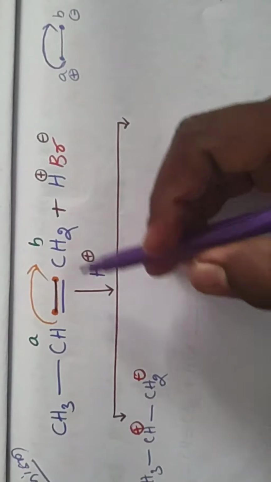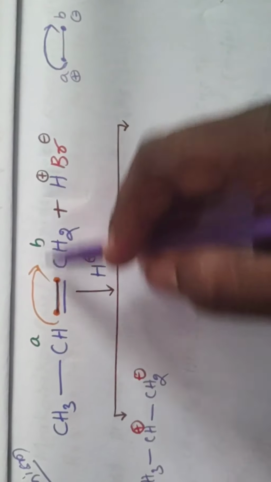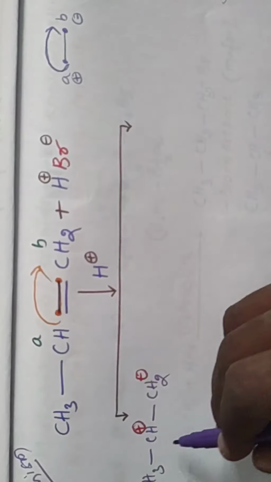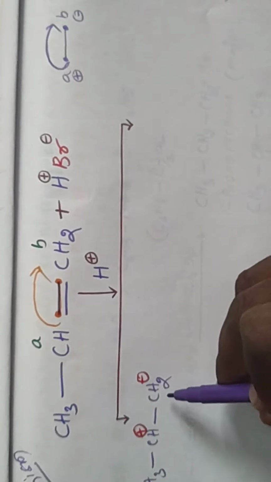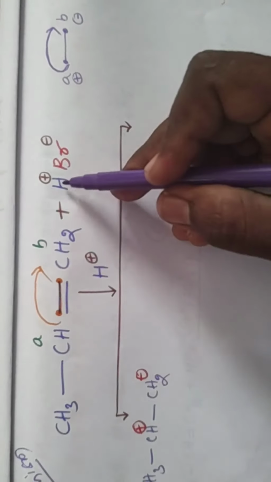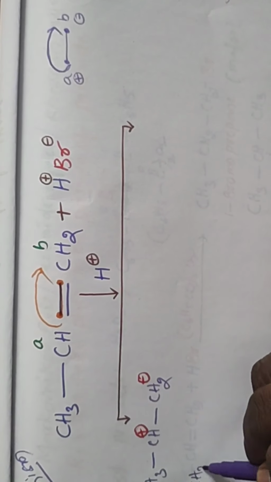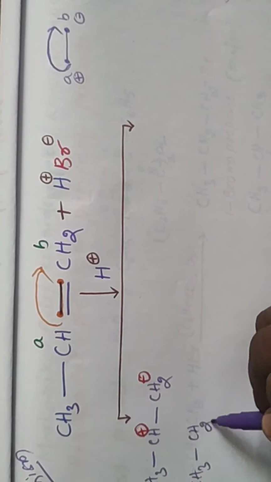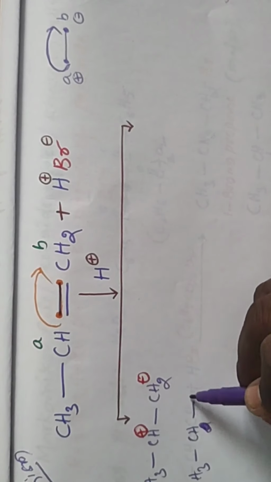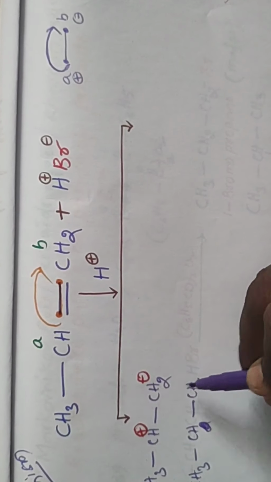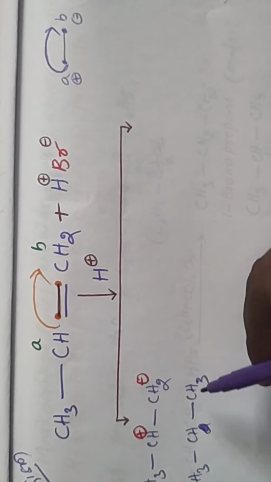Okay, so by the presence of H plus, in that, H plus is added to which position? This one. H plus is the electrophile, and this position is electron rich. So CH3, CH2, addition of H plus to this position, we get CH3.